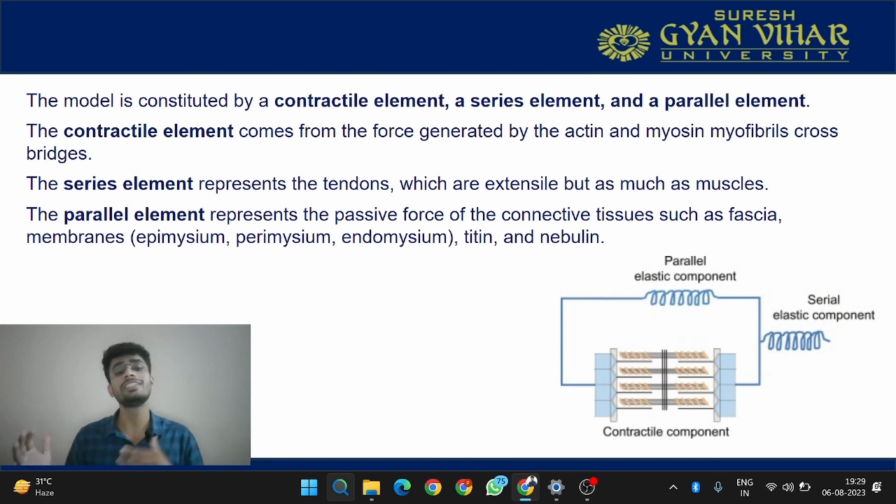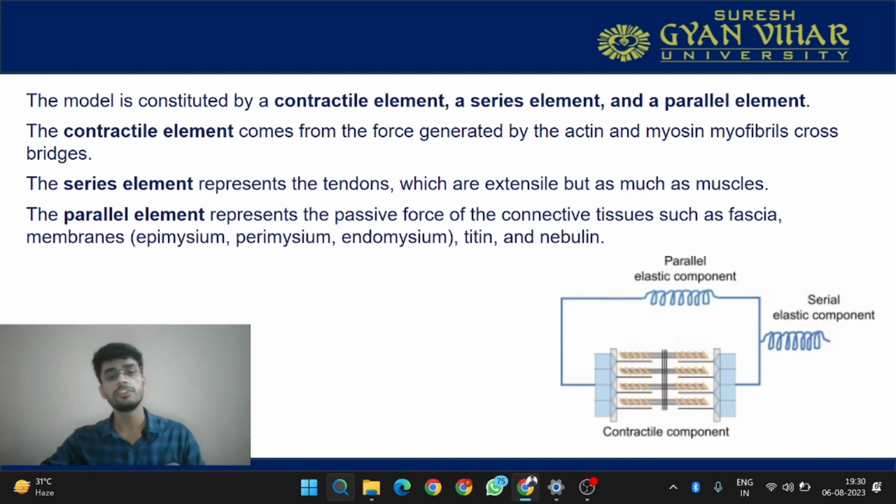Then what is a series element? Series elements are taken in reference to the muscle belly. They are the elements which are in series with the muscle belly, and they represent the tendon. So whenever I say series element, it means I am talking about the tendon. Then there are parallel components. Parallel components are the connective tissue which we have learnt in previous slides.